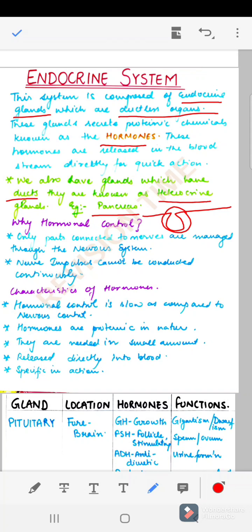So, characteristics of hormones. First of all, hormonal control is slow as compared to the nervous control. Hormones are proteinic, they are needed in small amounts, and they are released directly into the bloodstream. And the most important part is it is specific in nature. The hormone which is made for a specific organ in our body will act and affect only that organ. The rest of the body is not acted upon by it, right? It can have effects, but it will act only on that organ.